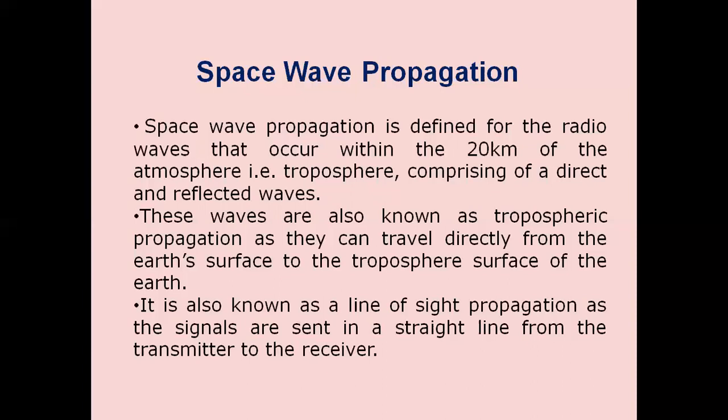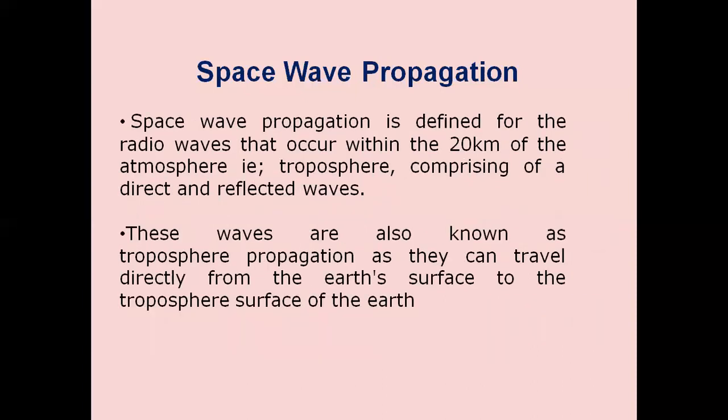It is also known as line of sight propagation, as the signals are sent in a straight line from the transmitter to the receiving antenna.